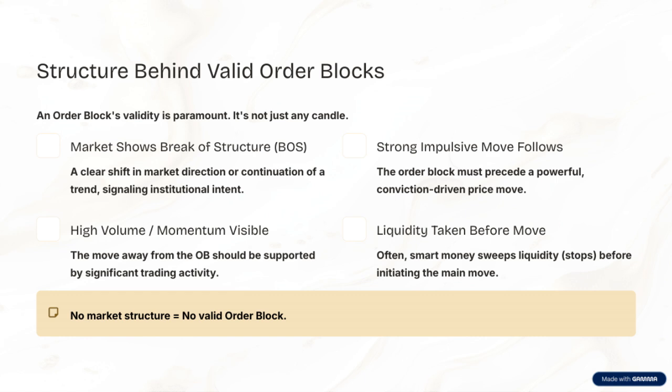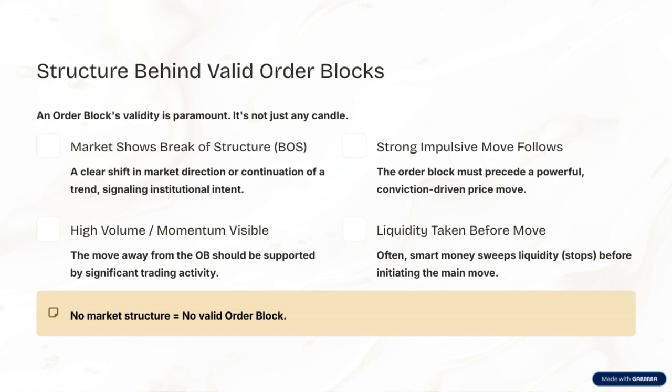Another key point is that the market often shows a break of structure, or BOS, which confirms that a significant change has occurred. This break helps validate that the order block was indeed a meaningful point of interest. Remember, the validity of an order block isn't just about any candle on the chart. It's about the structure behind it. A valid order block is supported by the overall market context, the liquidity, and the subsequent strong moves.